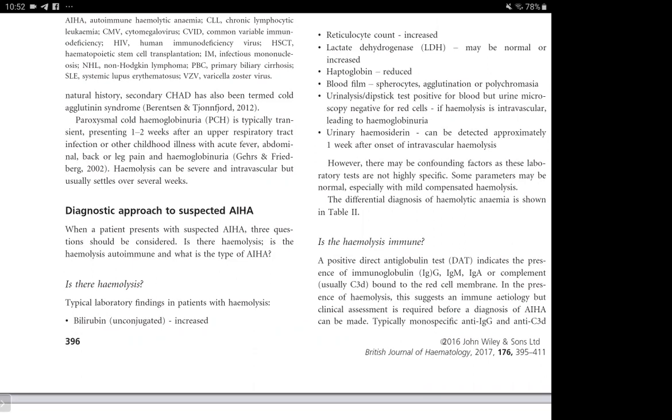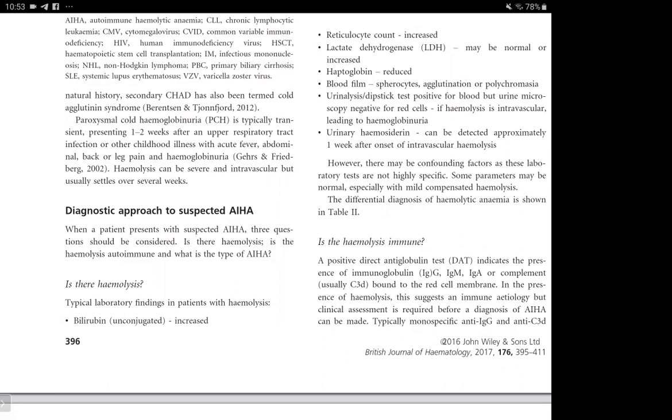So first we'll be going through the primary autoimmune hemolytic anemias, their diagnosis and treatment. And then there's a section on paroxysmal cold hemoglobinuria at the end, in which they have mentioned the various causes and the various infections that can lead to it, and the laboratory features, because its diagnosis is somewhat different.